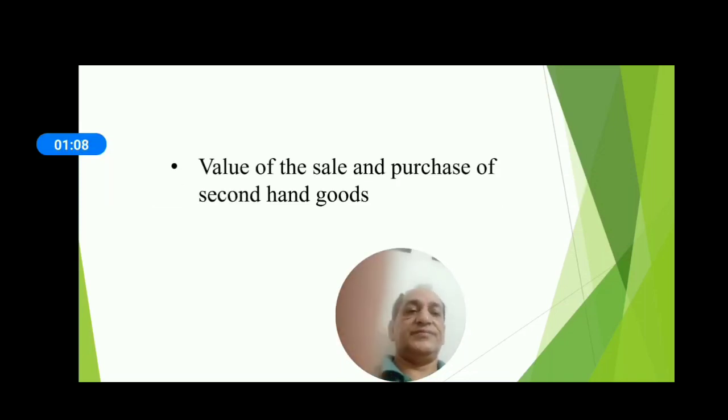First is the value of sales and purchase of second-hand goods. What does it mean?